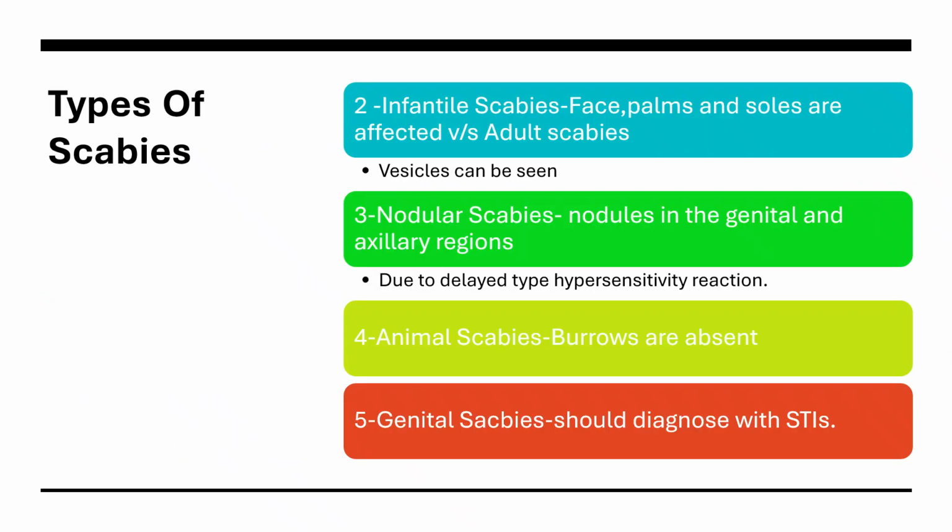And again, a few more varieties, the infantile scabies. Look at the face, palms, and soles. This is really important, because if you have a superficial concept, you can just say this only affects the circle of Hebra, the axilla, groin, nipples, and interweb spaces, but this does not extend to all cases, because infantile scabies affects the face, palms, and soles, as compared to adult scabies. And more importantly, vesicles can be seen, because the infants are not doing the scratching. They're really small. They just cry. Okay, so adults basically scratch out, and the vesicles are not seen in scabies because we scratch them out. And the other one is nodular scabies.